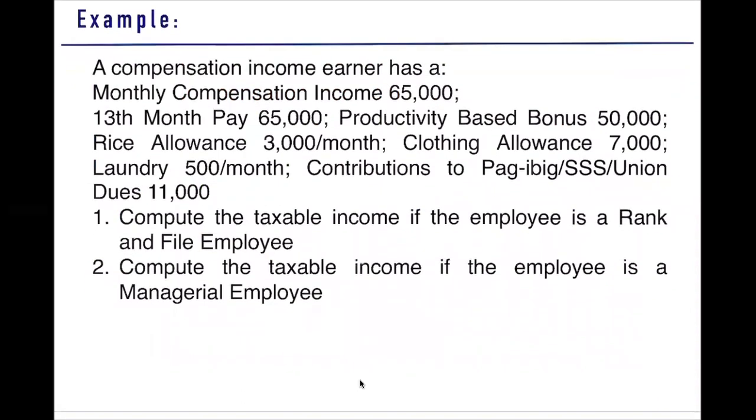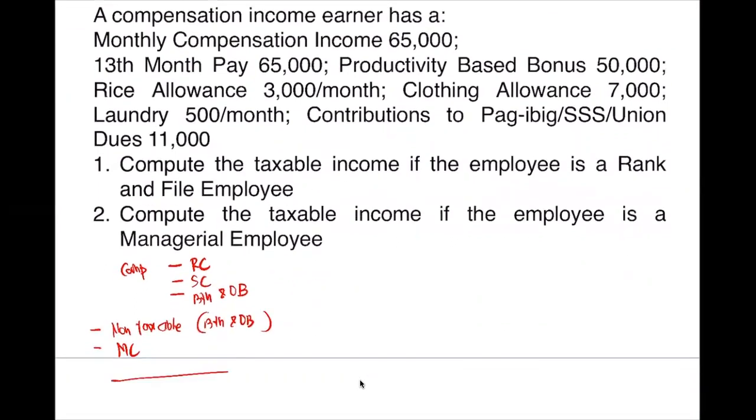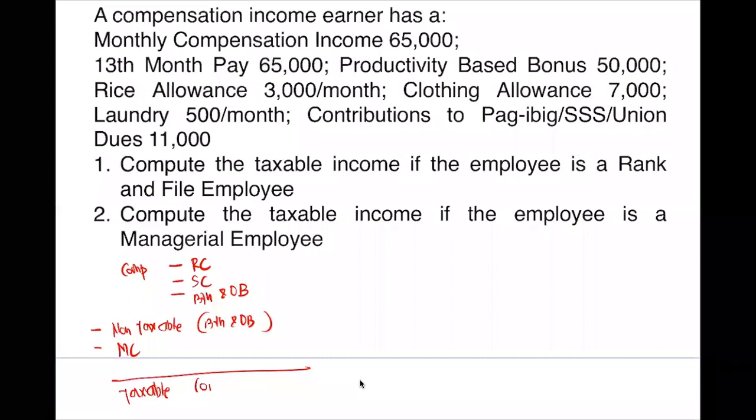So what is our general formula? We have your compensation income, which includes the three items. Regular compensation income. We also have your supplemental compensation and your 13th and other benefits, less your non-taxable 13th and other benefits, less mandatory contributions, we have your taxable compensation income.